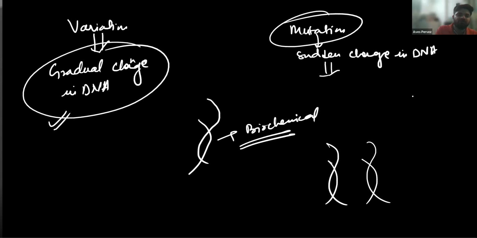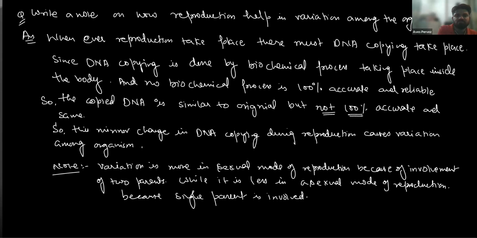Note it down. Note this one: whenever reproduction takes place, there must be DNA copying. Since DNA copying is done by a biochemical process taking place inside the body, and no biochemical process is 100% accurate and reliable, the copied DNA is similar to the original one but not 100% accurate and the same.